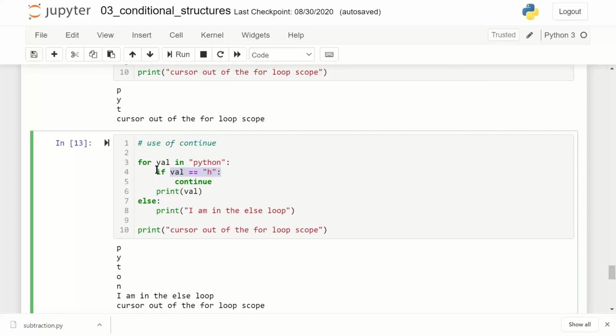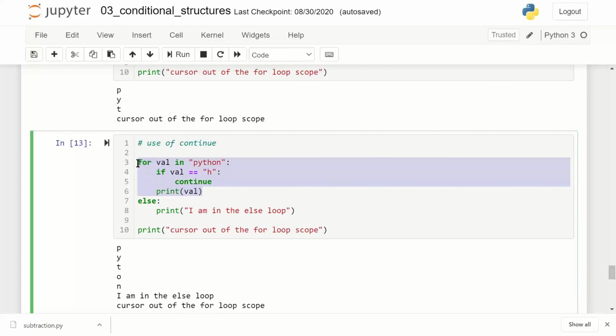So in the first iteration, P is not equal to H. Second iteration, Y is not equal to H. Third iteration, T is not equal to H. So I get P, Y, T. But when it is H equal to H, I'm saying skip this iteration. That's why H is not printed.